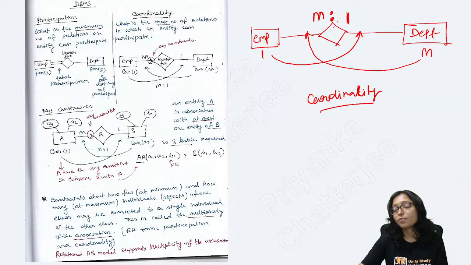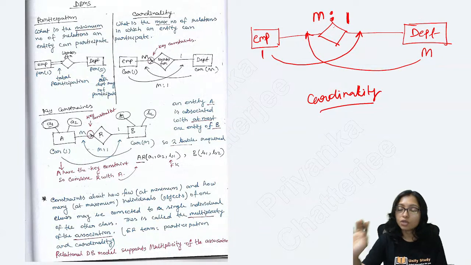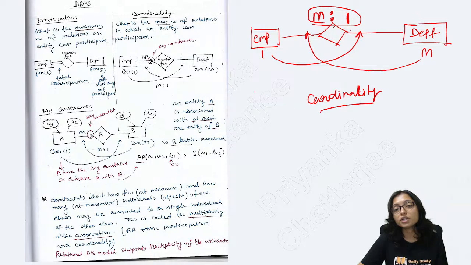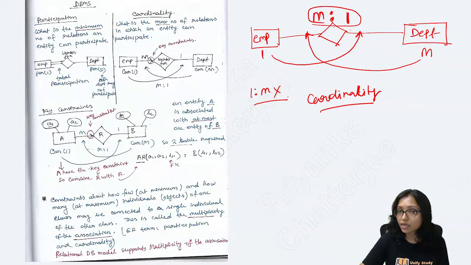It is very important. Don't make this mistake. Always remember 1 goes on this side and M comes on this side. That's why the relation is M to 1. Don't say the key relation is 1 to M. If you write 1 to M, that is wrong.